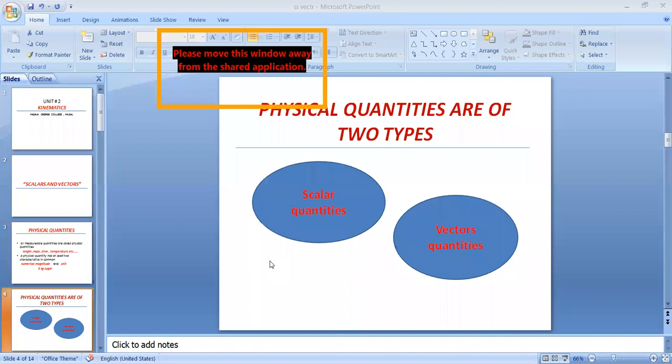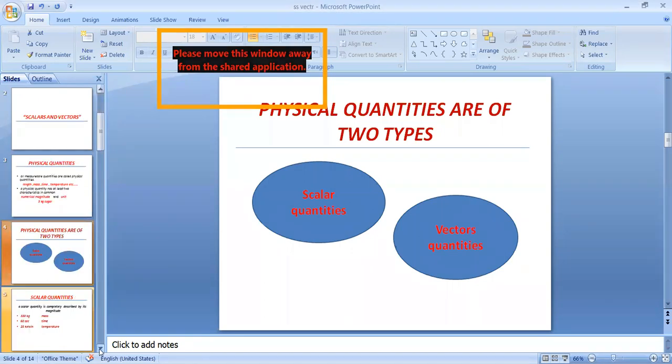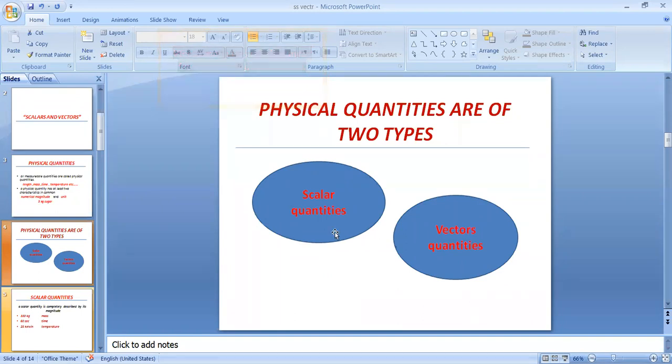Number one is scalar quantities and number two, vector quantities. First of all, we discuss scalar quantities, their different examples, and their representation, then vector quantities, their examples, and their representation.